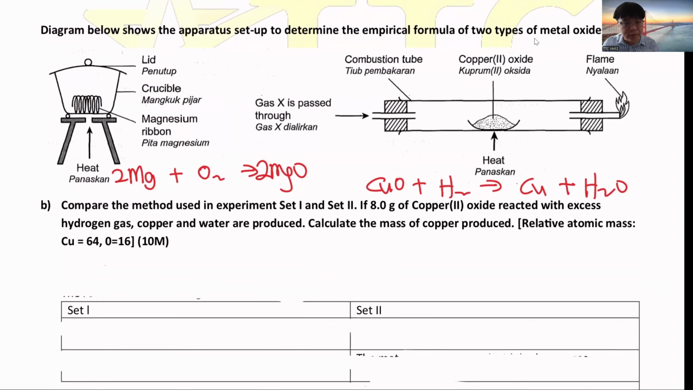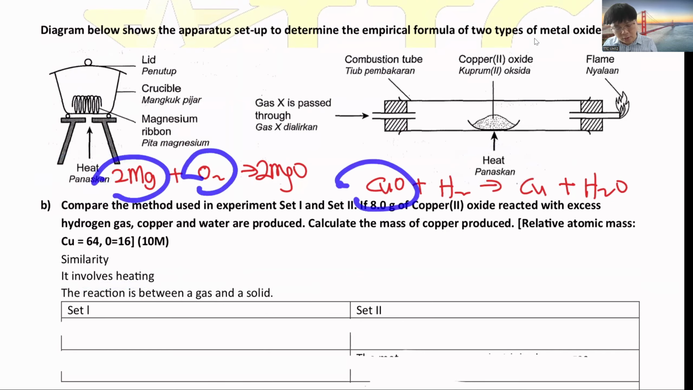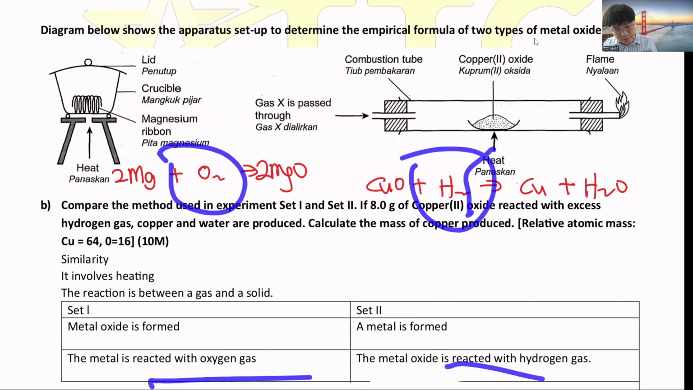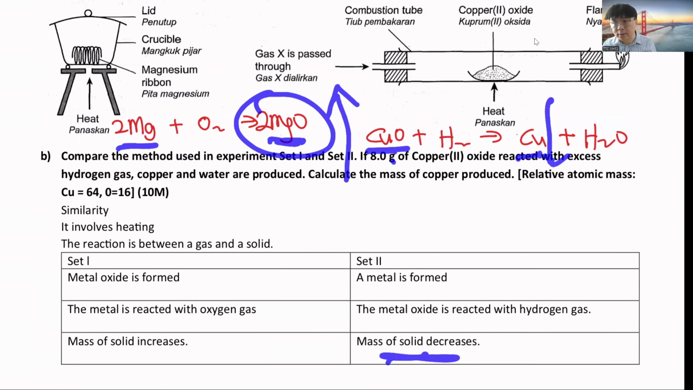So for the similarities, we will say both involve heating. Both are actually solid reacting with gas. So the differences are what? The difference is that on one side a metal oxide is formed, on the other side a metal is formed. These are the first differences. Second, one reacts with oxygen gas, one reacts with hydrogen gas. Then the third one is mass change. You can see Mg and MgO, of course, the mass increases. The CuO changes to Cu, the mass decreases.